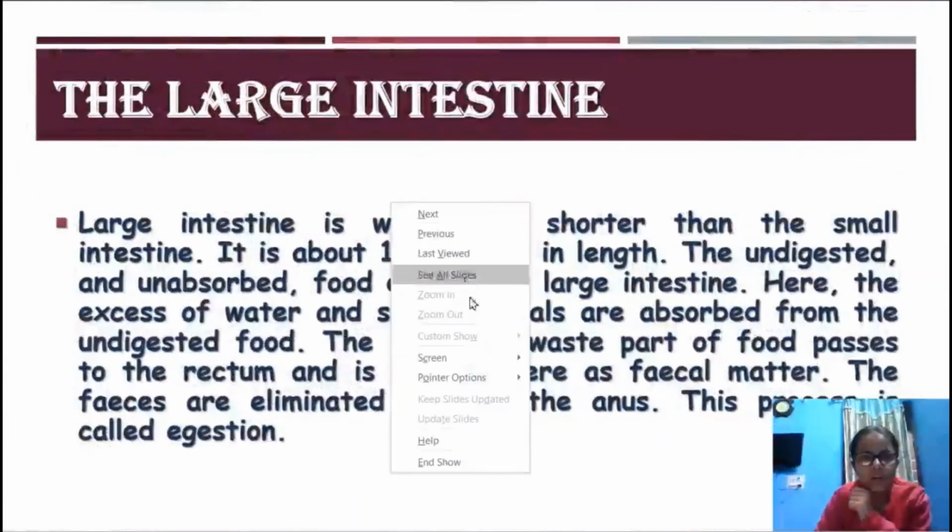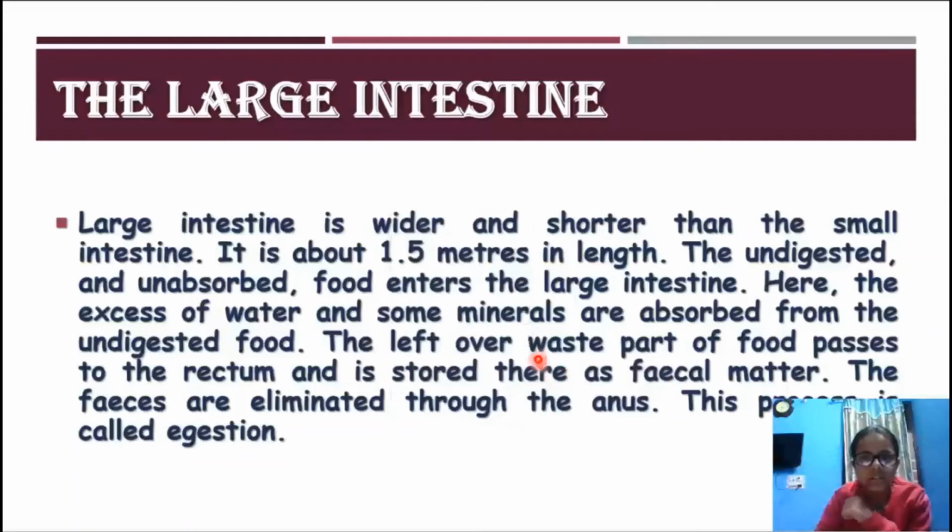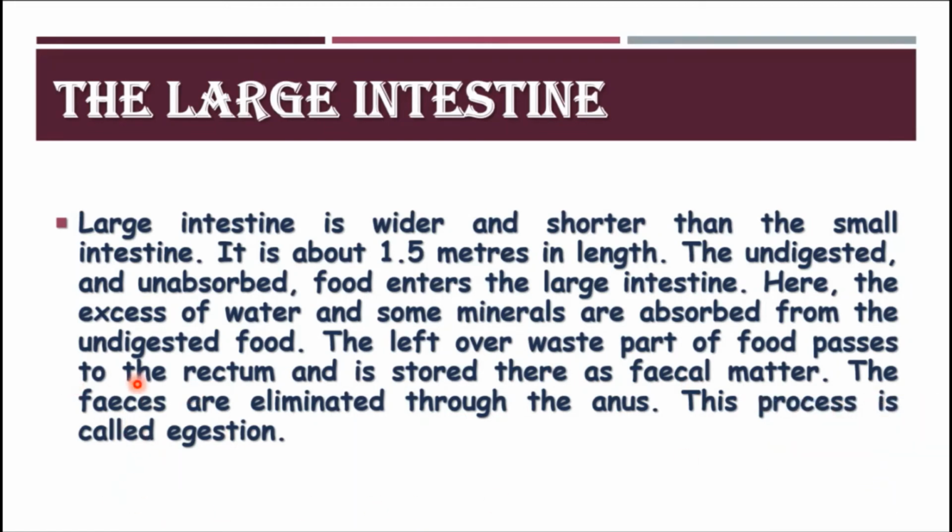Now we are going to learn the large intestine. The large intestine is wider and shorter than the small intestine. It is about 1.5 meters in length. The undigested and unabsorbed food enters the large intestine. Here, the excess water and some minerals are absorbed. The leftover waste part of food passes to the rectum and is stored there as fecal matter. The feces are eliminated through the anus. This process is called egestion.